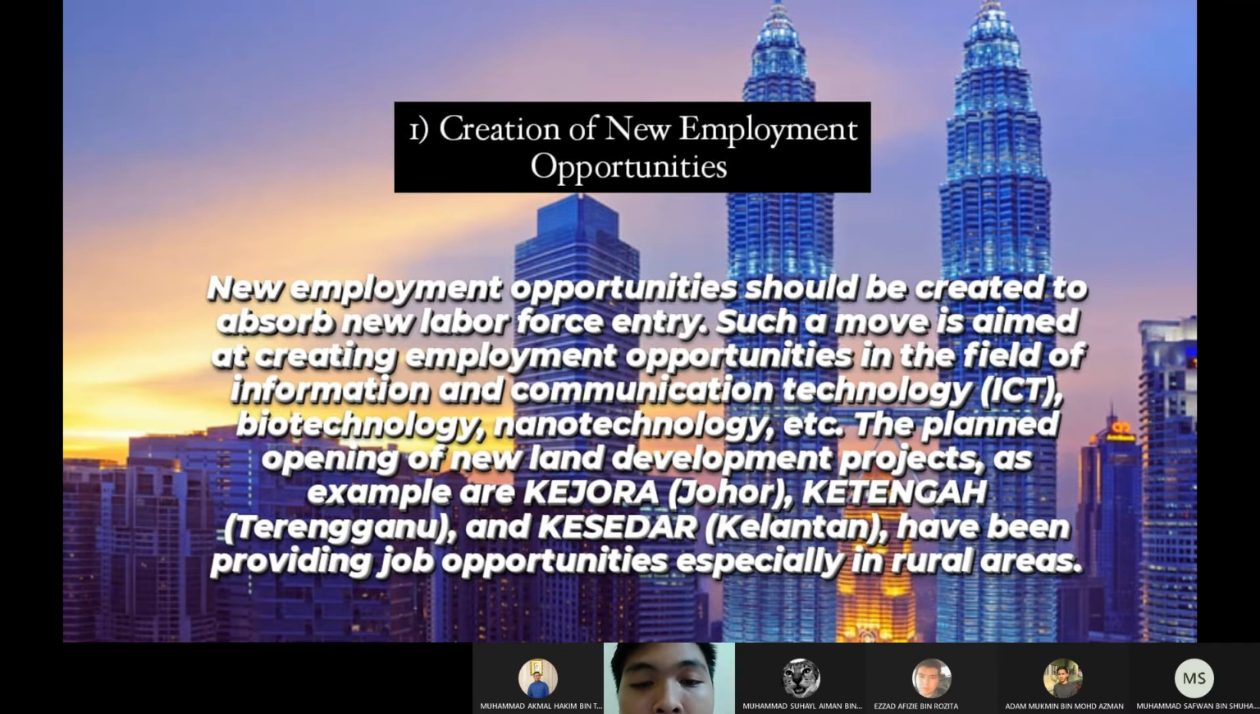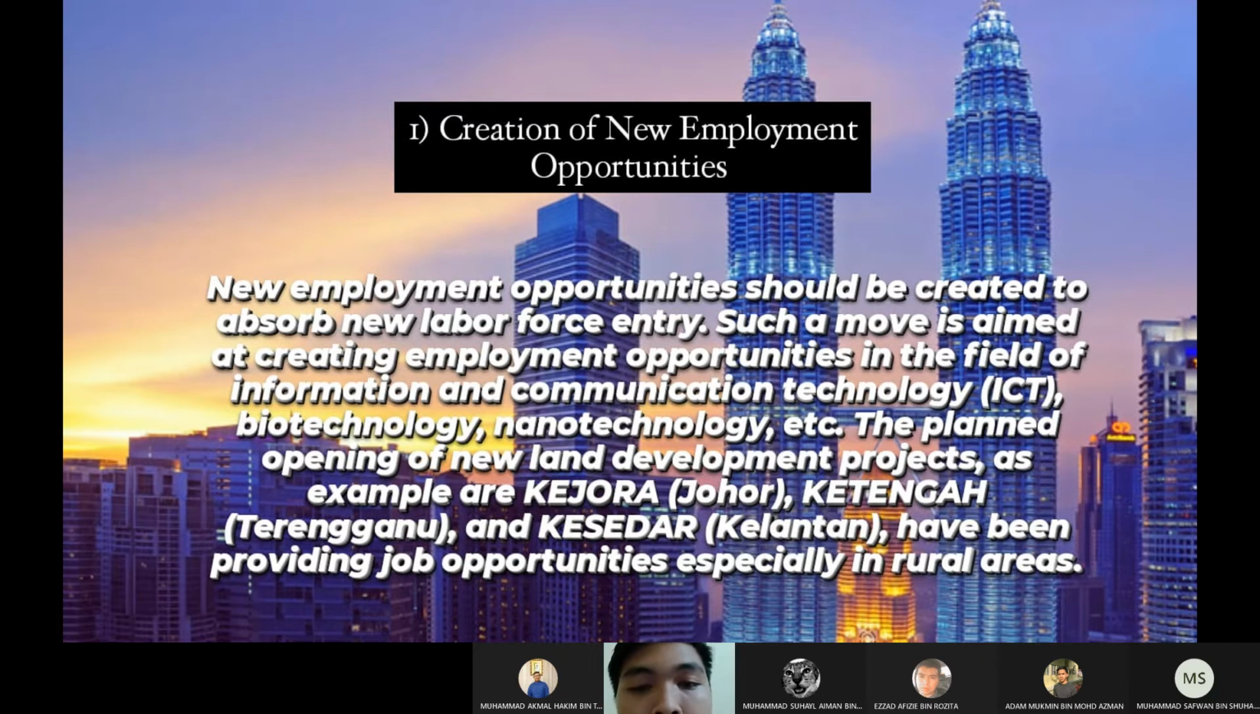New employment opportunity should be created to absorb new labor force entry. Such a move is aimed at creating employment opportunity in the field of information and communication technology (ICT), biotechnology, nanotechnology, and others. The planned opening of new land development projects, for example Kejora in Johor, Ketengah in Terengganu, and Kesedar in Kelantan, has been providing job opportunity especially in rural areas.